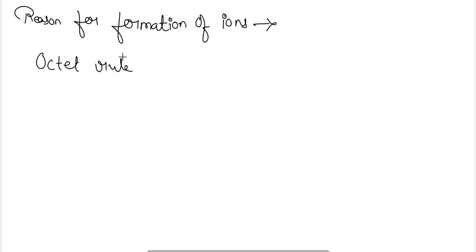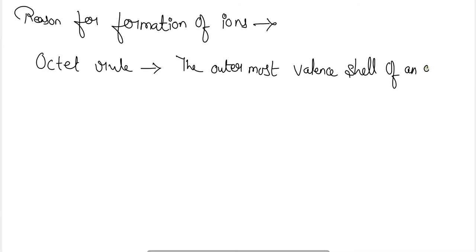The octet rule says that the outermost valence shell of an atom must contain 8 electrons. So this is known as the octet rule.